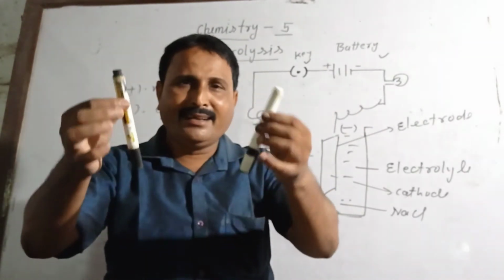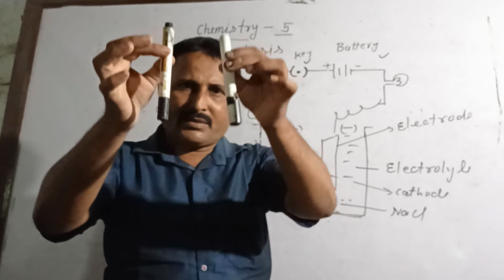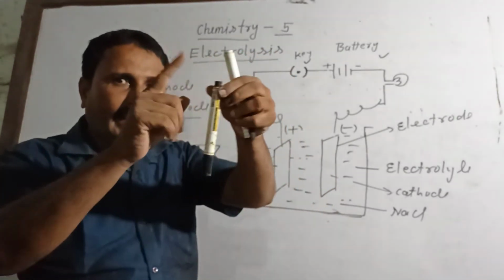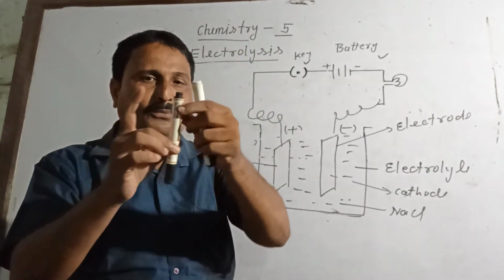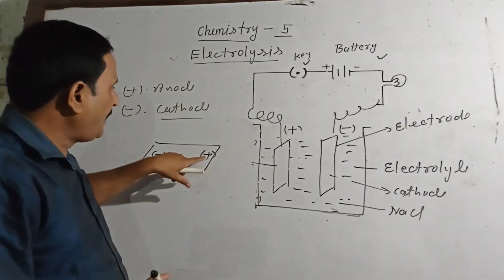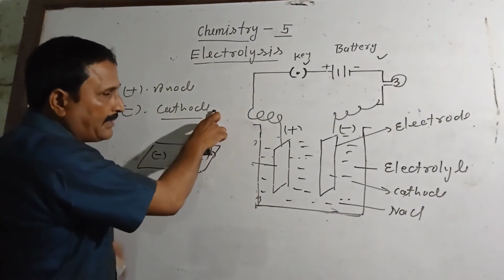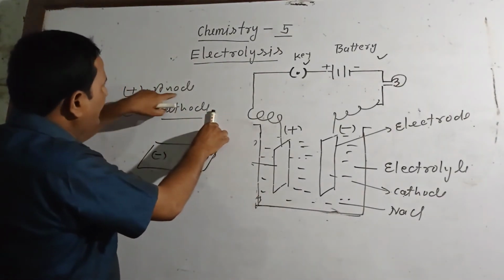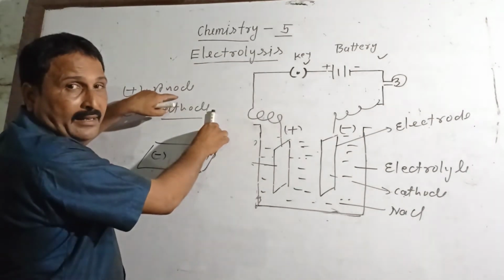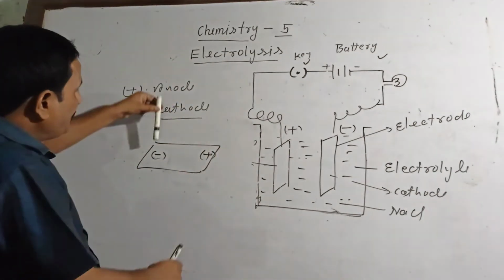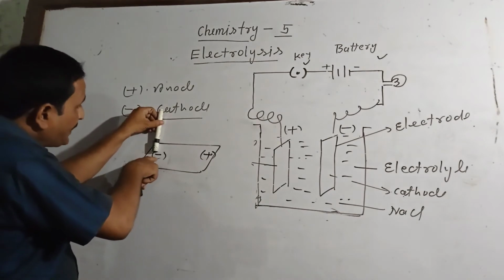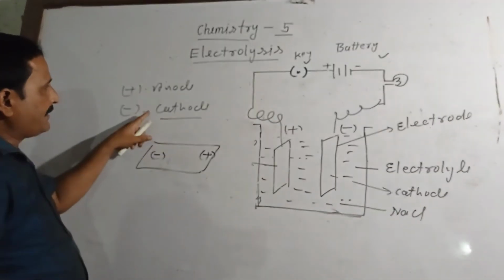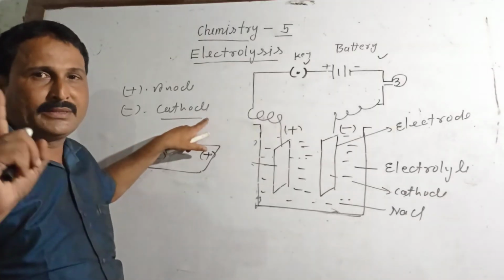Both are electrodes. The one which we connect with the positive terminal of the battery is known as anode, and the one which we connect to the negative terminal of the battery is called cathode.